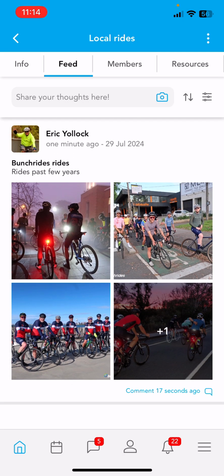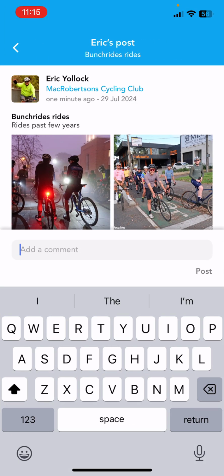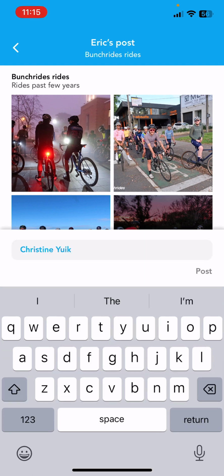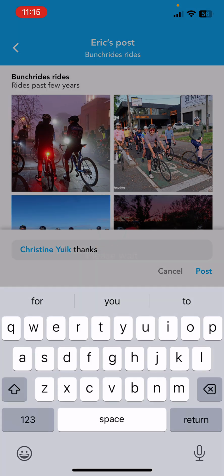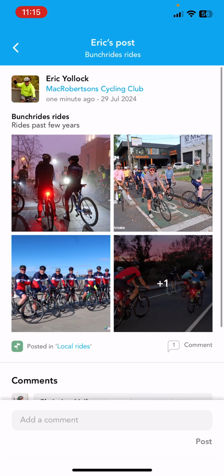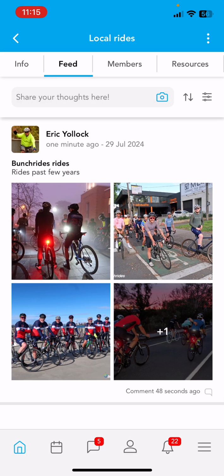And you'll see now there's a comment 17 seconds ago. So you will need to actually manually refresh. You can see the comment is in blue. Blue denotes it's a recent comment. I can click on it. I can see it's 27 seconds ago. I can scroll down. I can see it's sent by Christine. I can actually reply to Christine. Thanks. And post. And then that becomes a reply from Eric to Christine. And so you can keep going and just going back to there.